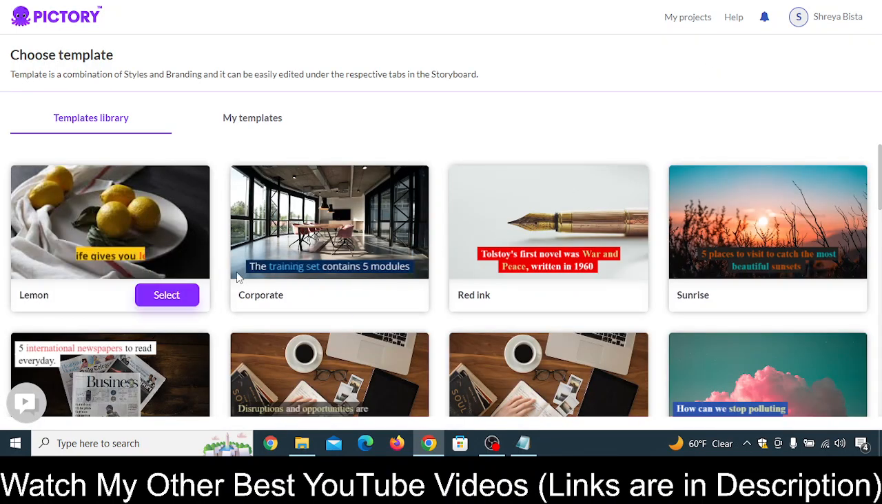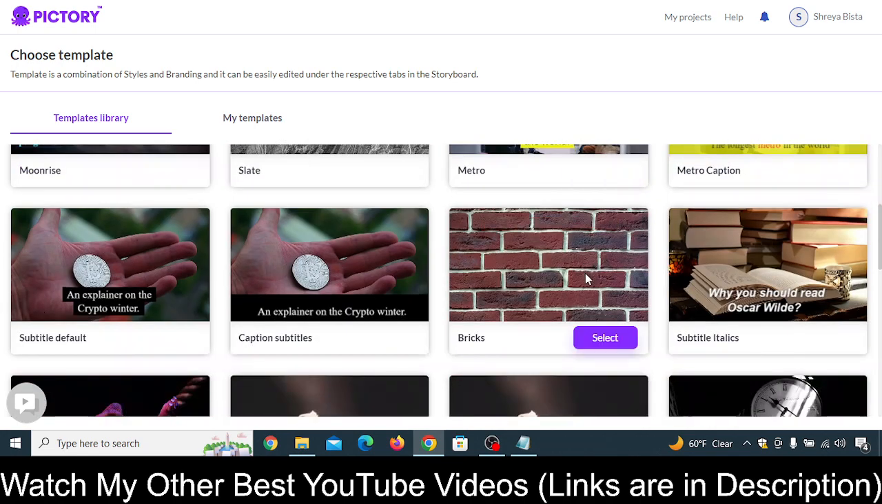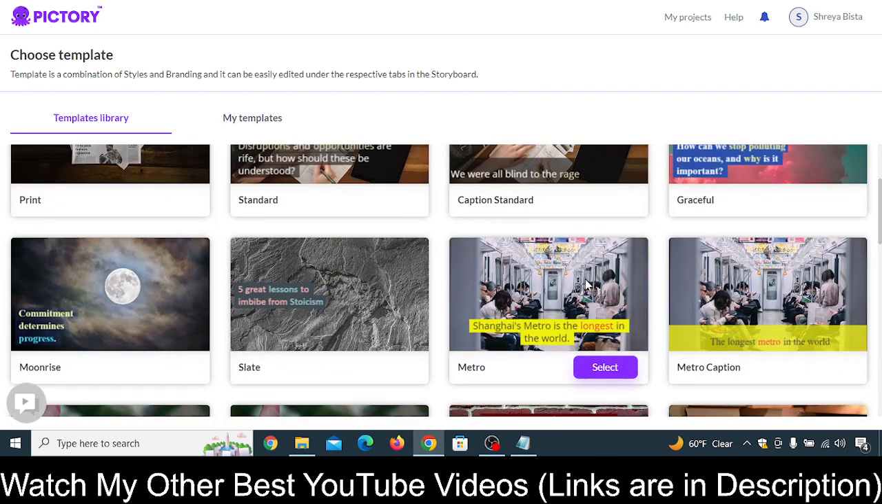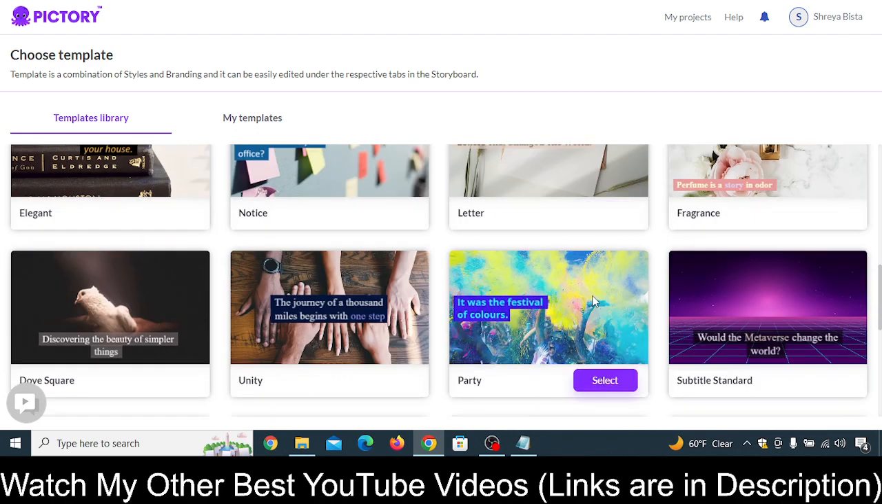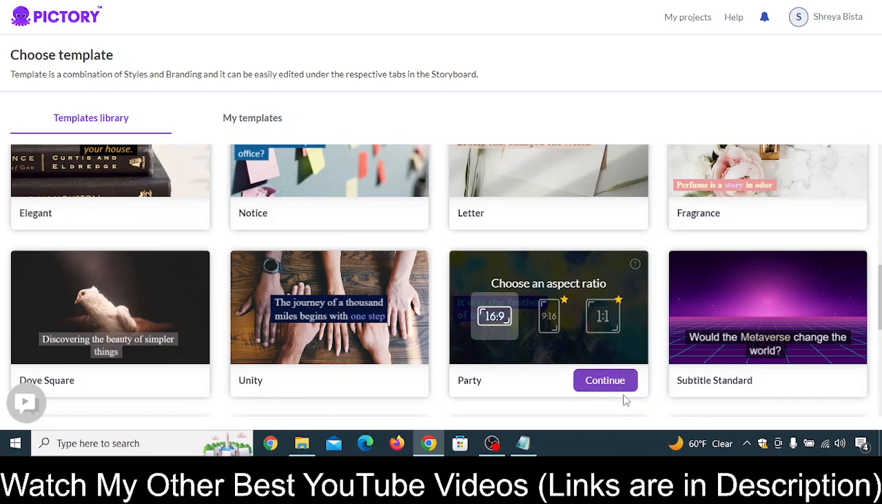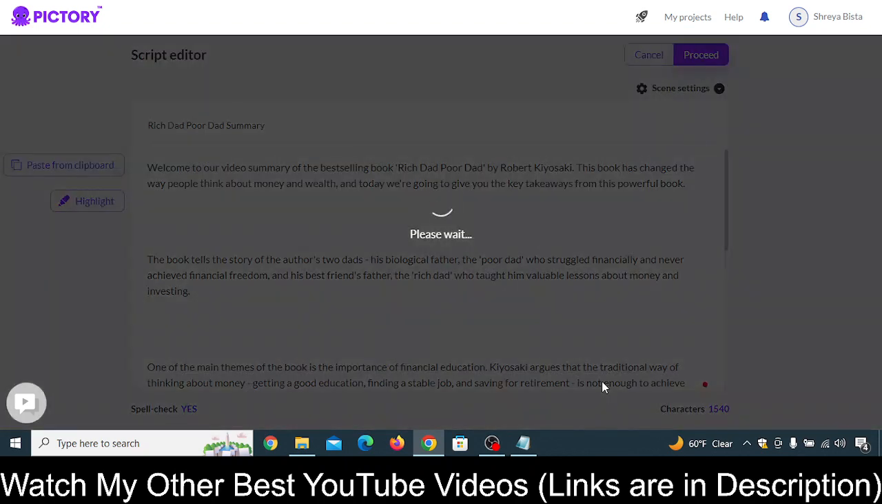Now you need to select the format. Whichever format you would like, you can easily select it. So I'll select maybe this one, and then just select 16:9, and then click on continue. So now Pictory will literally create a YouTube video with this script.